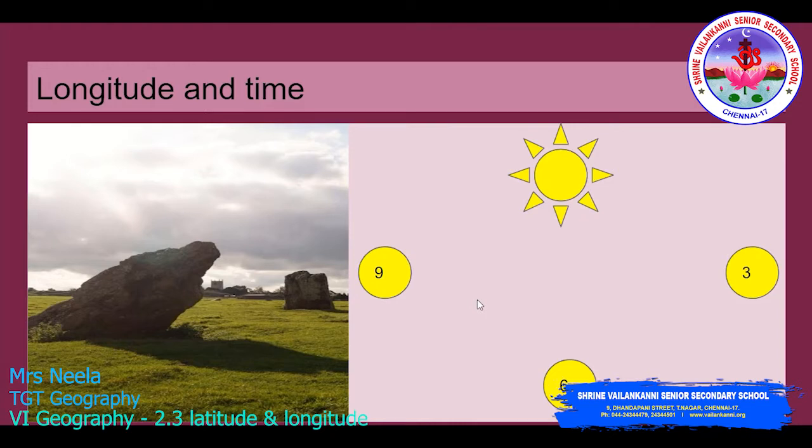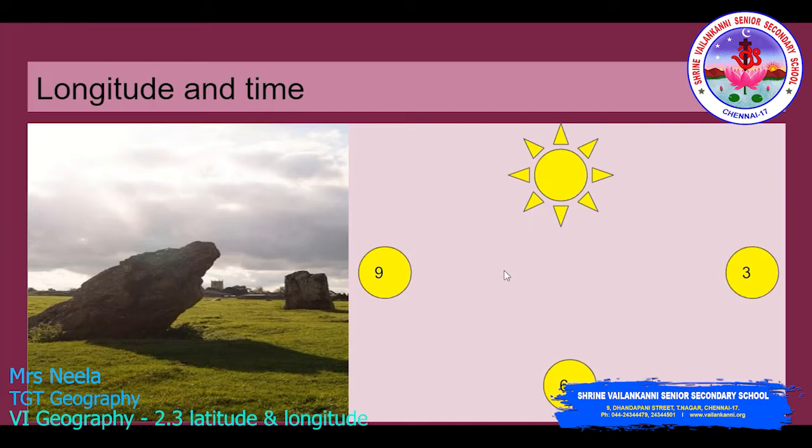Longitude and time. Before the railways were started, each place had its own time. The length of the shadow cast by an object indicated the time. The shadow was shortest at noon and longest at sunrise and sunset.